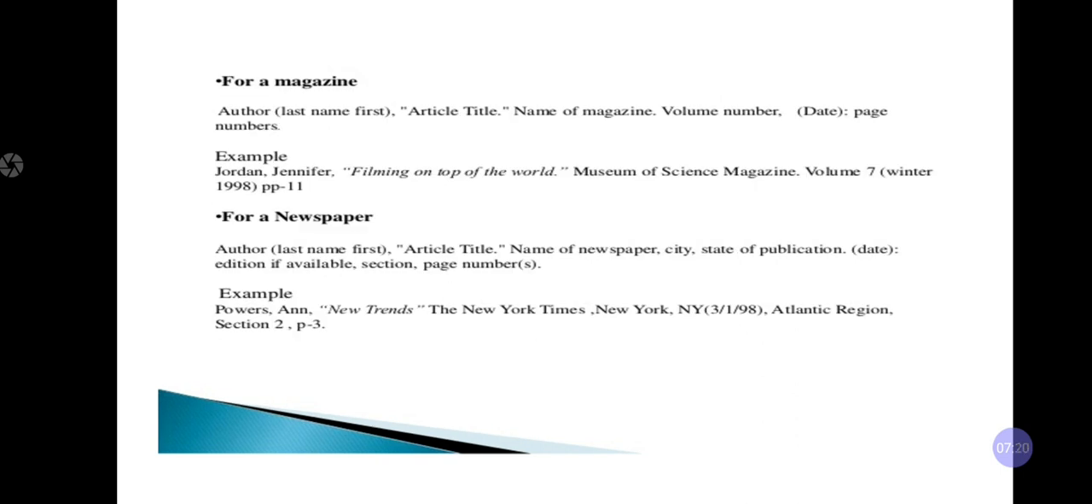For a magazine, see: author's last name first, article title, name of magazine, volume number, date, page numbers. For example, Jordan Jennifer. After that, the name of the magazine is Filming on the Top of the World, Museum of Science magazine. This is the volume number 7, Winter 1998 and the page number 11.